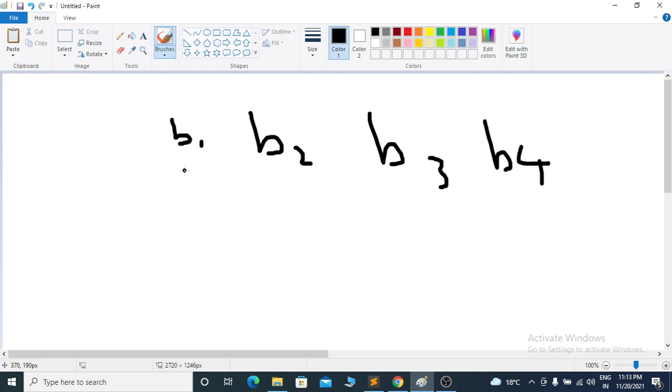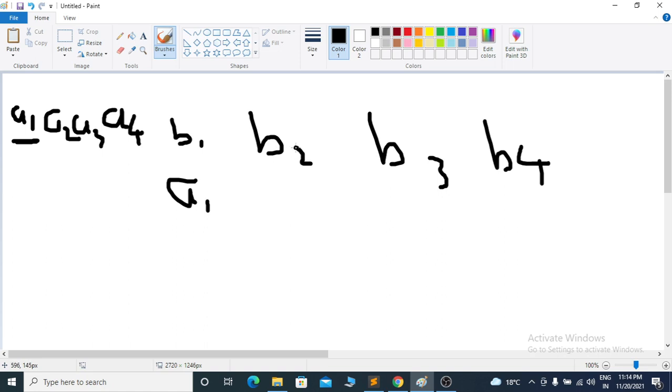B1 is the GCD of the elements of array A up to position 1. So what is B1? The GCD up to this number, so it is the same as A1.